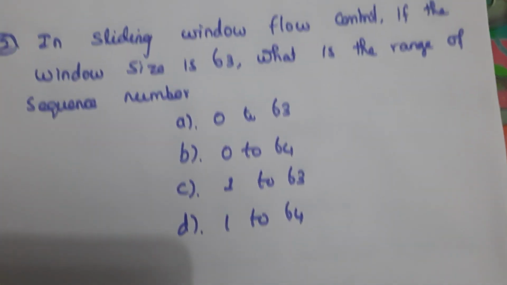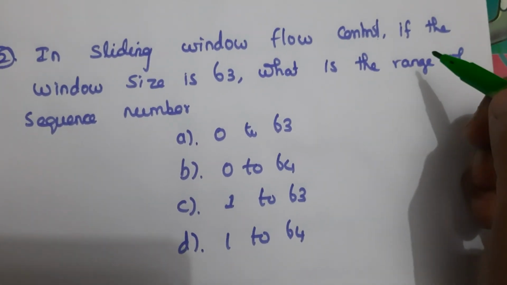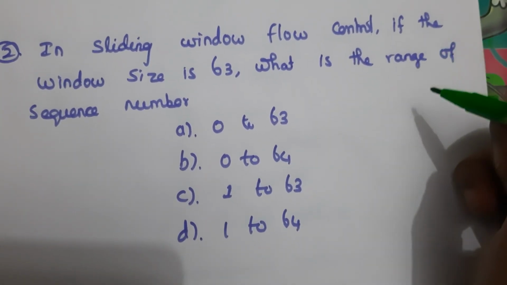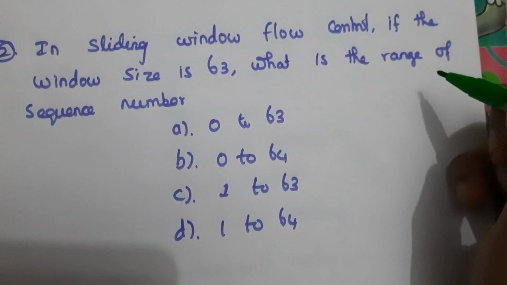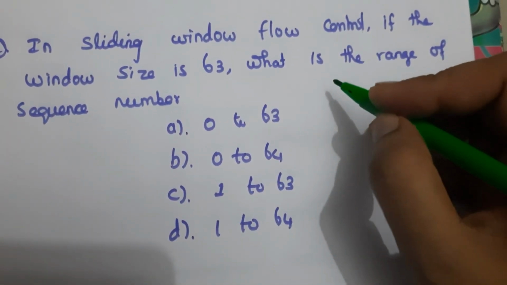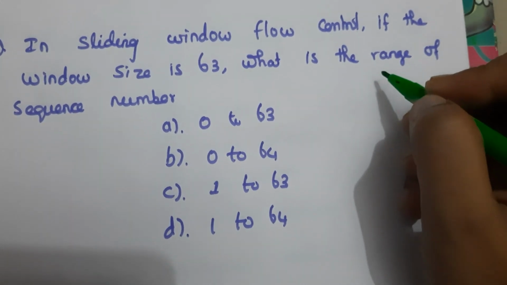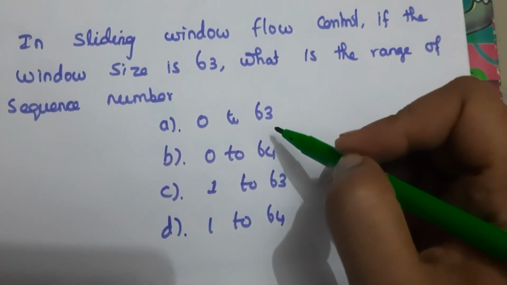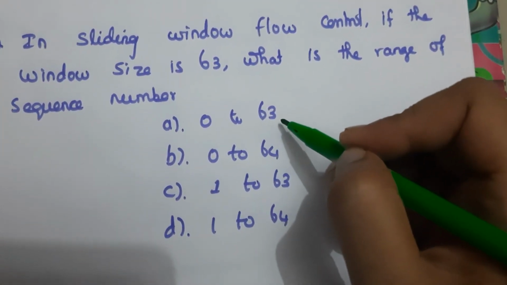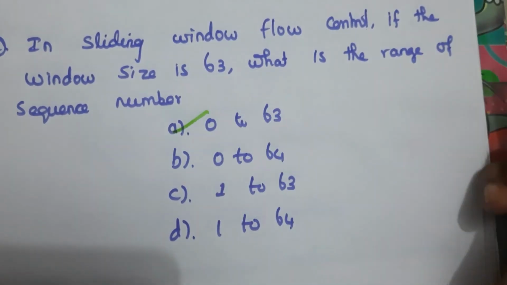Next question, in sliding window flow control, if the window size is 63, what is the range of sequence number? So 63, this is a window size, meaning n minus 1, so the sequence number count is 64. So we have to represent that 64 as 0 to 63. So here the answer is A.